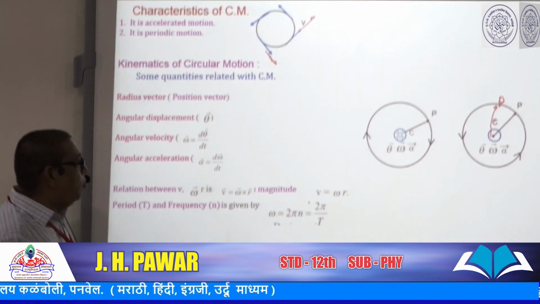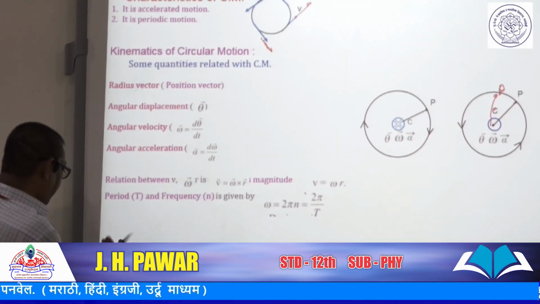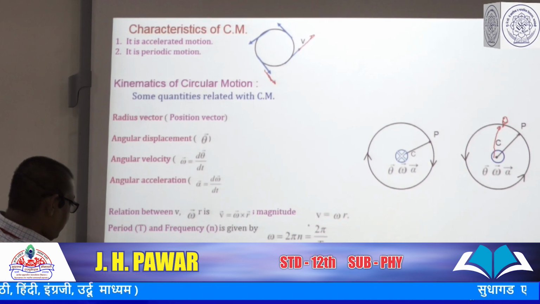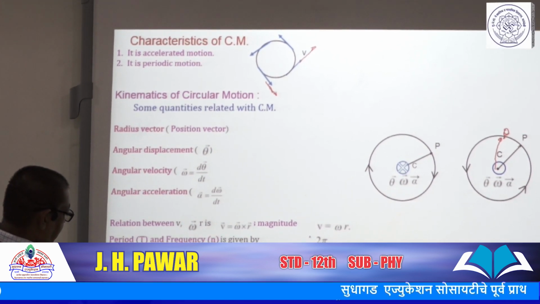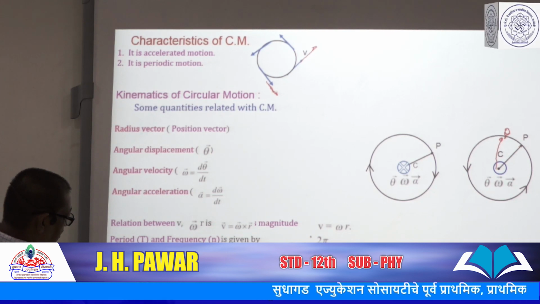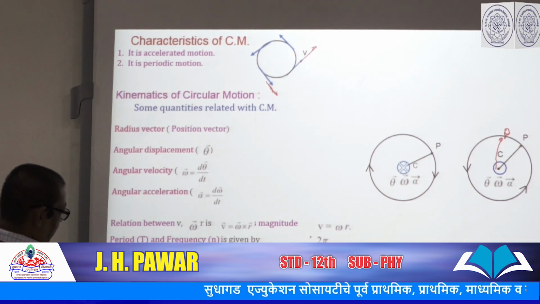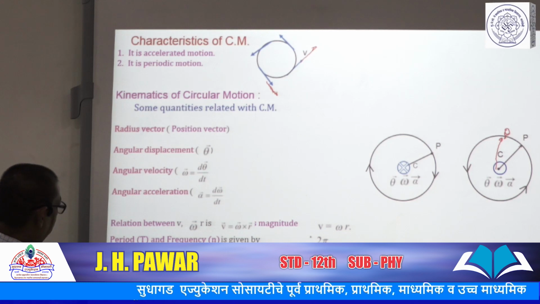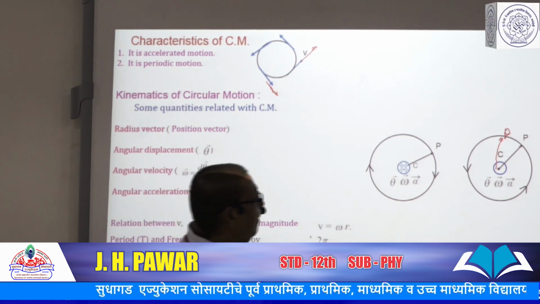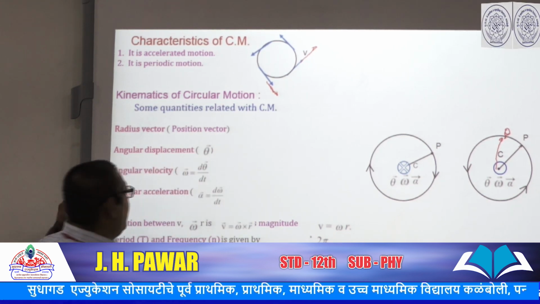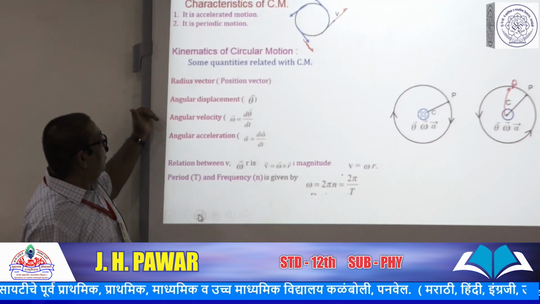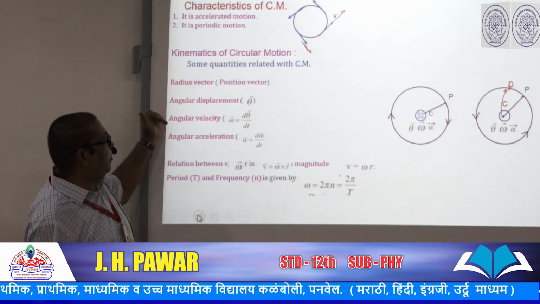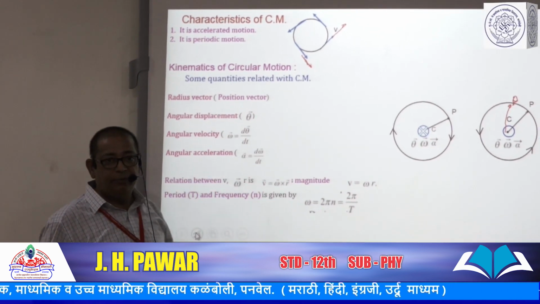Thereafter we go through another physical quantity, angular acceleration. The SI unit of angular velocity is radian per second.